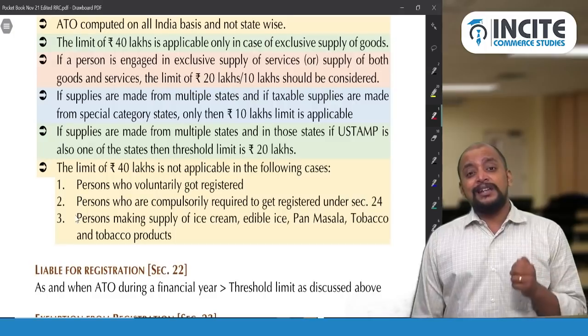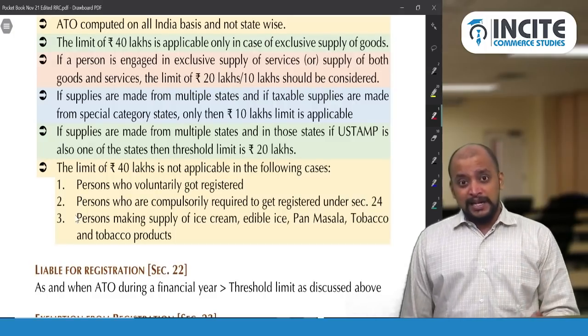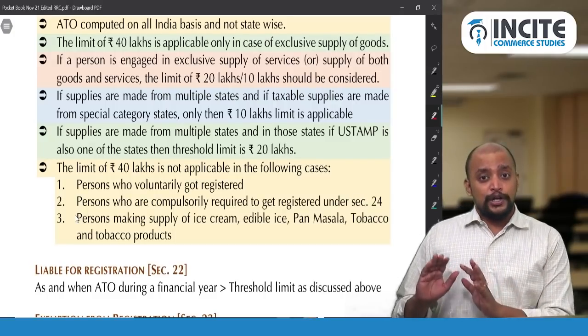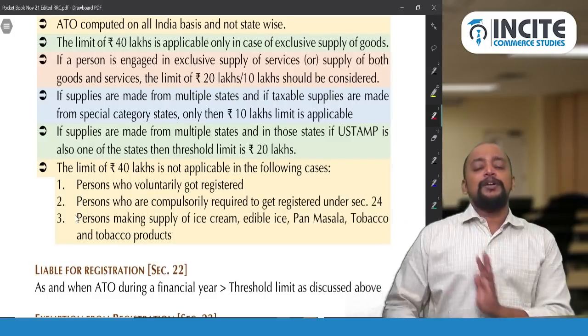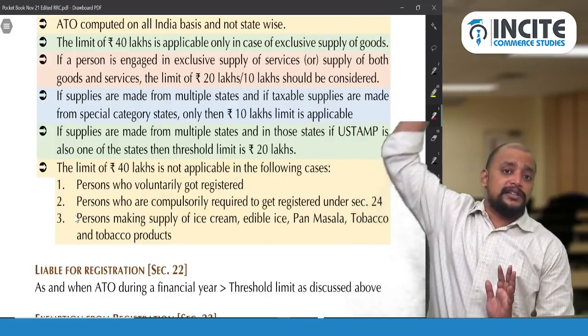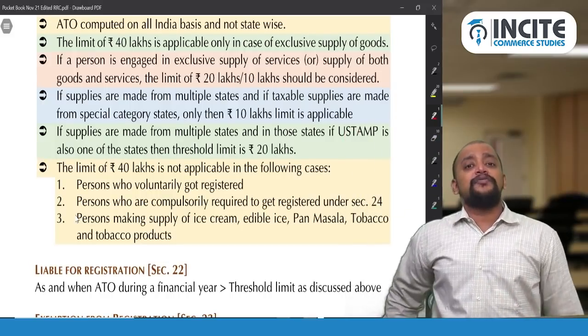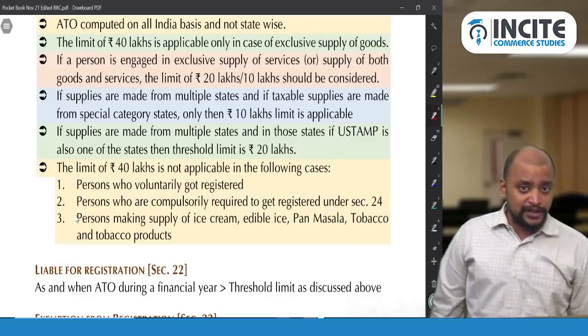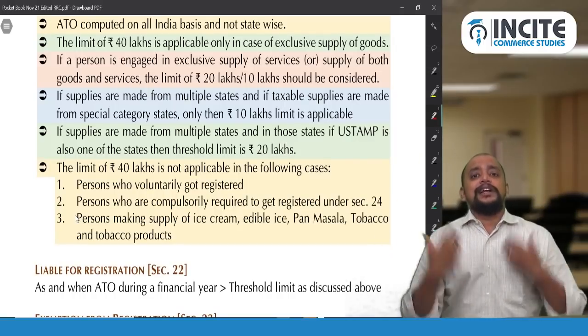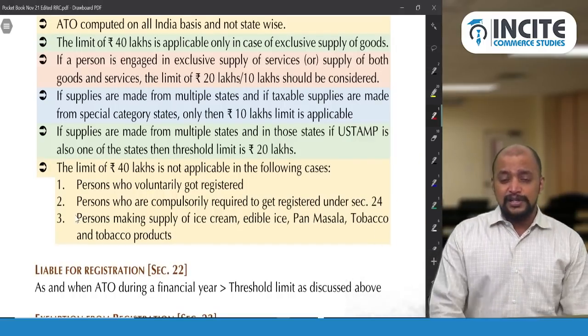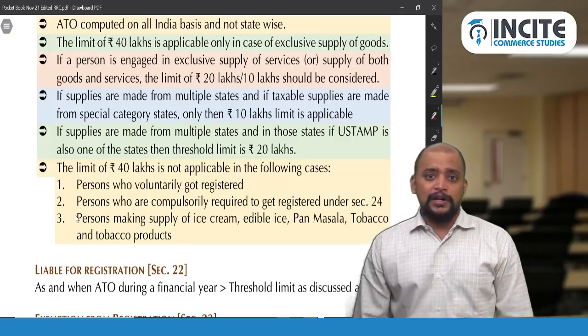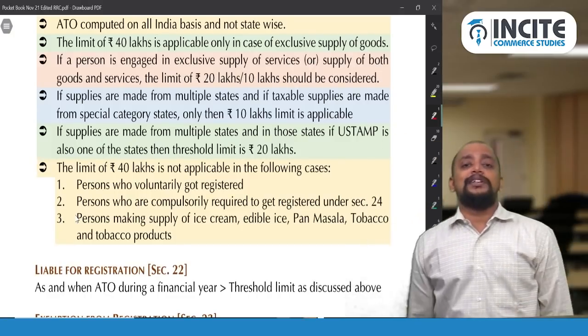Whereas a person making supply of ice cream, edible ice, pan masala, tobacco and tobacco products, full stop, not aerated waters. Aerated waters is there only in the composition scheme. So a manufacturer of these notified goods cannot opt for the composition scheme. Here either a manufacturer or trader of only these goods cannot get the 40 lakhs threshold limit. It is only the 20 lakhs threshold limit that will be applicable.